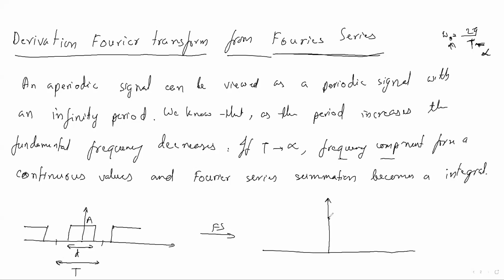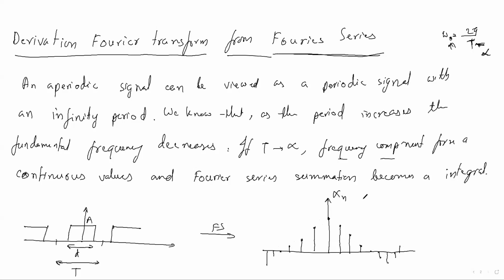The Fourier series would be a sinc function like that. We will get this Fourier series representation, this is x_n.